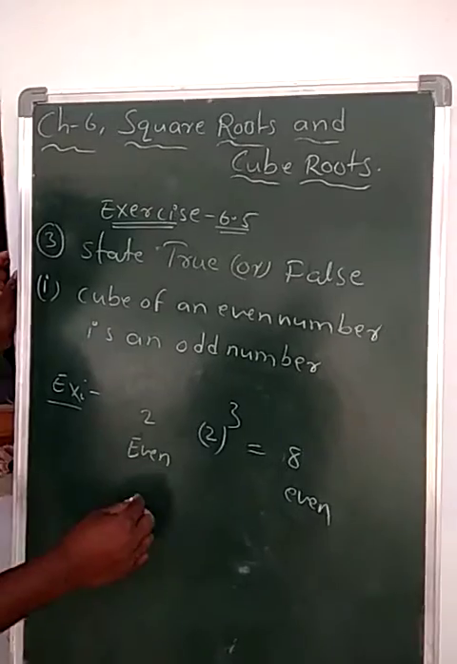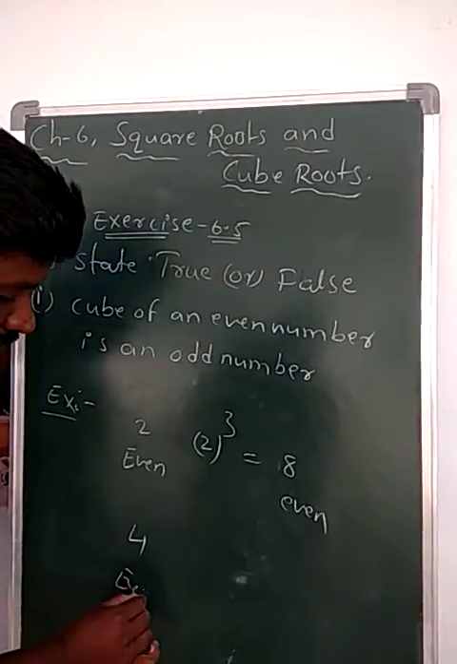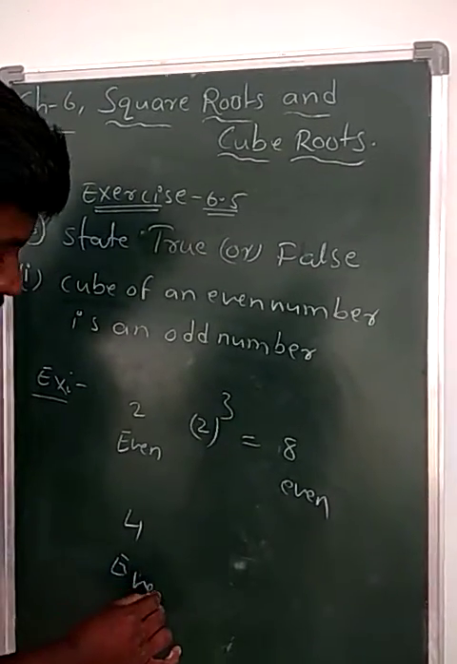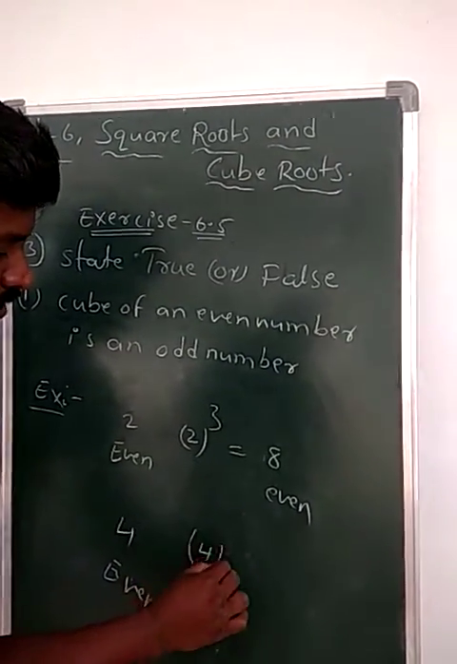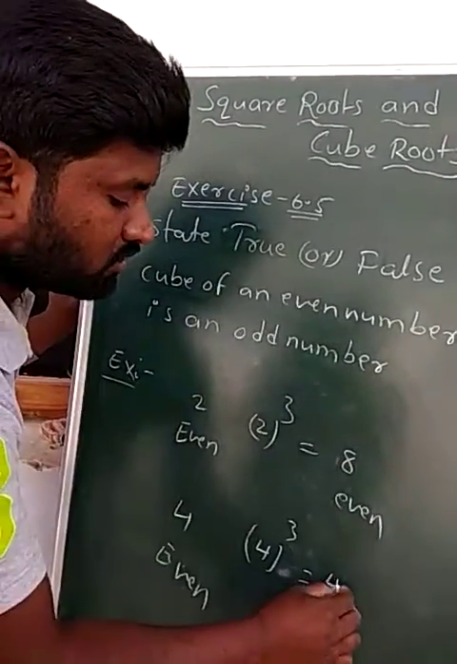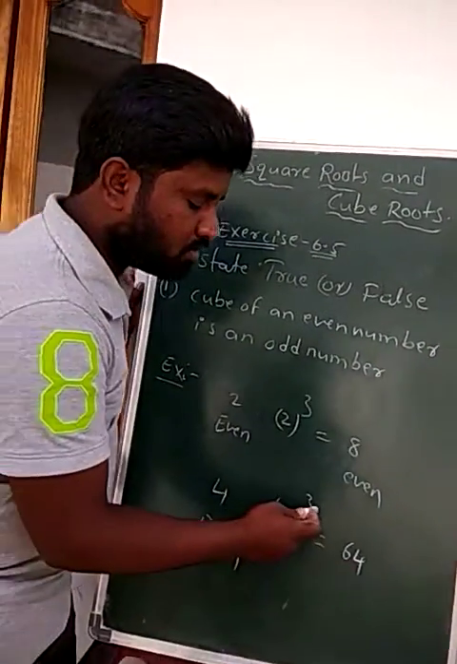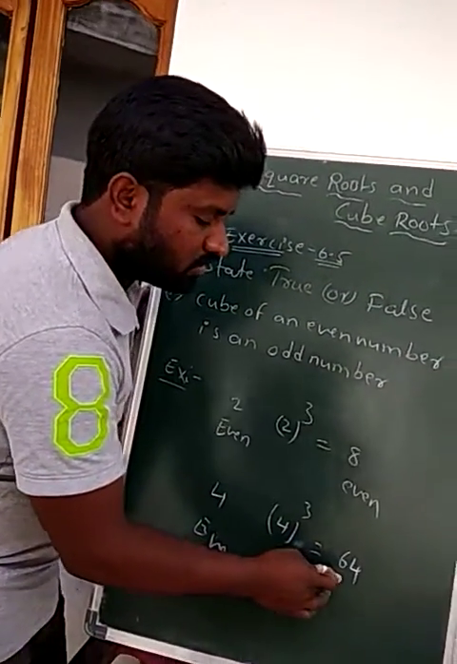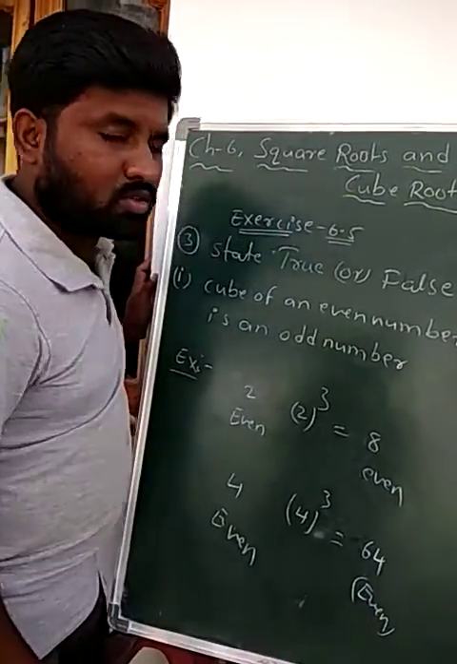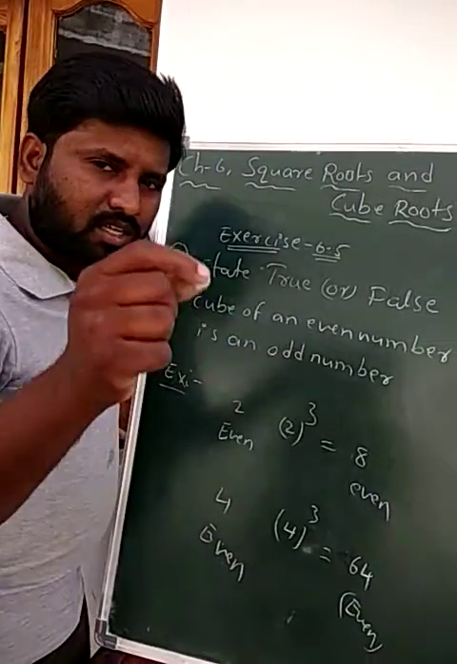Okay, next I am taking 4. 4 is an even number and its cube. 4 cube means what, Nana? That is 64. So 64 is also an even number. So we can conclude that the cube of an even number is an even number.